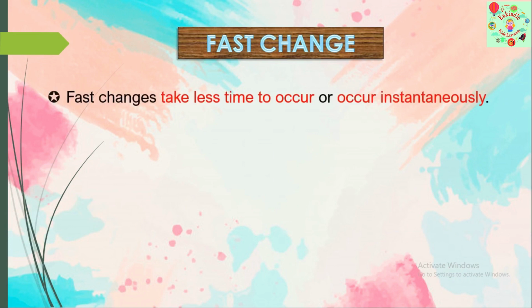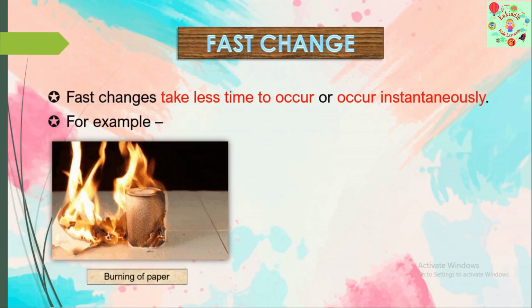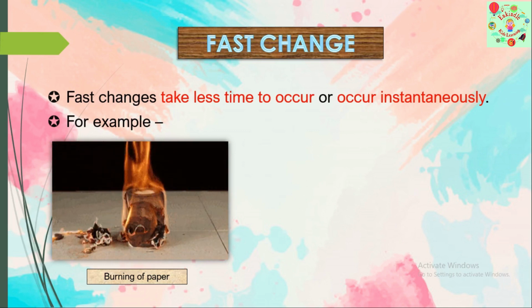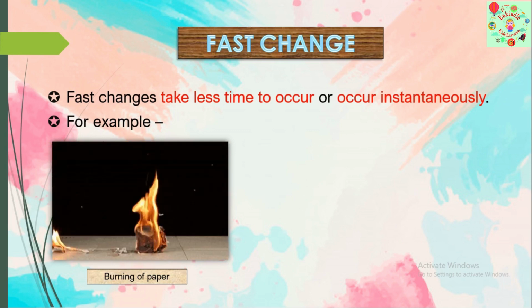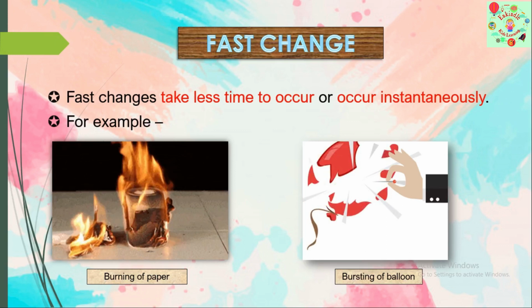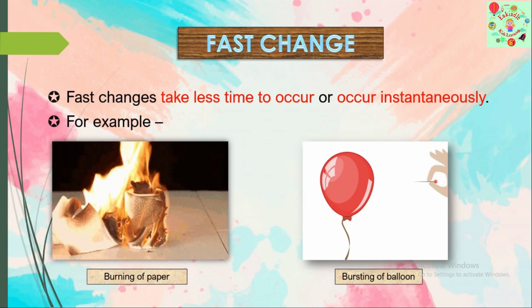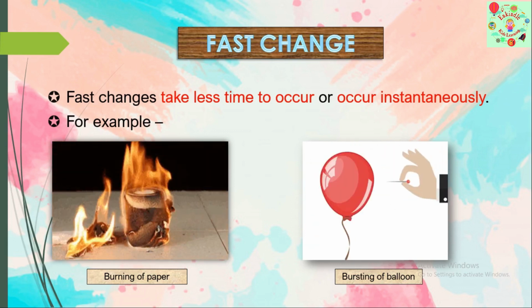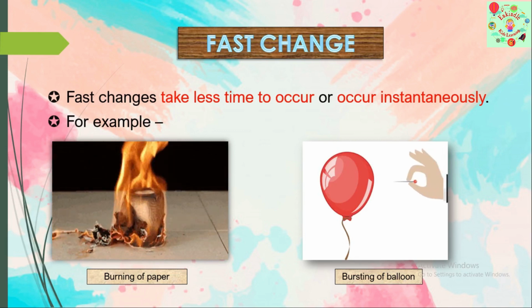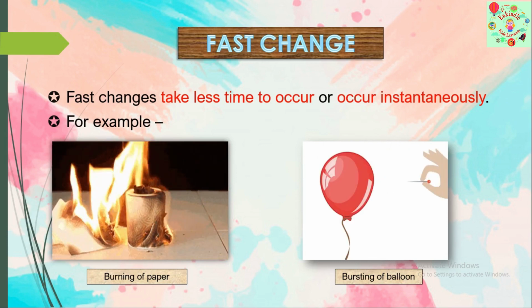Fast changes take less time to occur or occur instantaneously. What are the examples? For example, burning of a paper. If you burn a paper, will it burn slowly? No, it burns quickly, isn't it? Yes. What about the next example? Bursting of balloon. When you prick a balloon, will it burst slowly? No, it bursts very quickly. Right? Yes. So these are the fast changes. So we know now what is a slow change and what is a fast change.